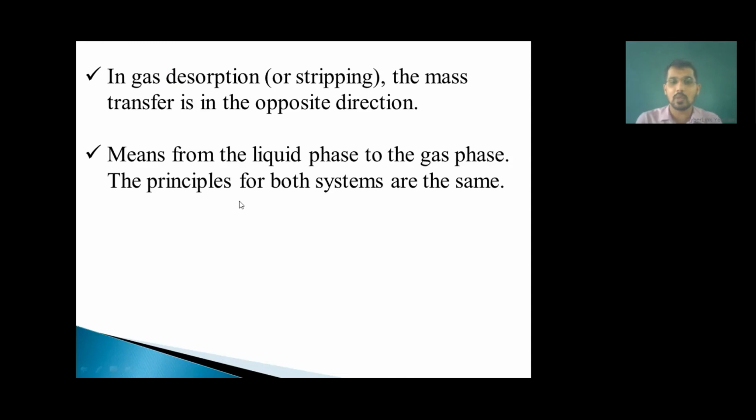Suppose an absorption takes place. Now I am heating that substance. Means if I am increasing the temperature, whatever substance is absorbed inside the absorbent will now be removed. That is in the opposite direction of absorption, and this process is known as desorption. Removal of the substance which got absorbed in the absorbent is known as desorption. That is also known as stripping.